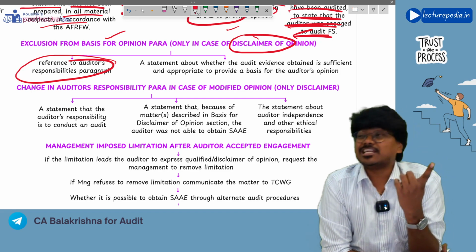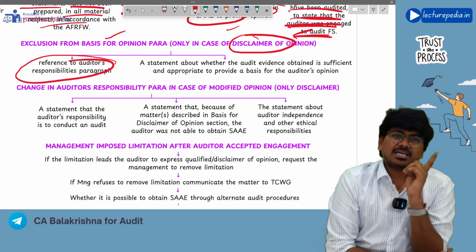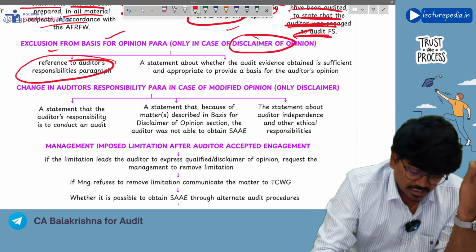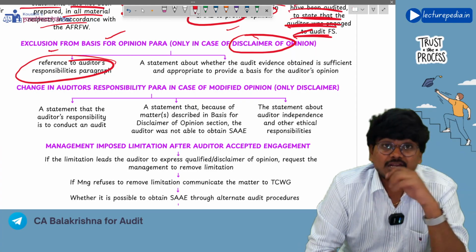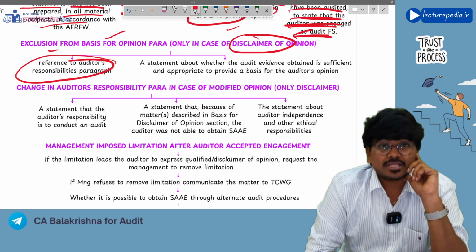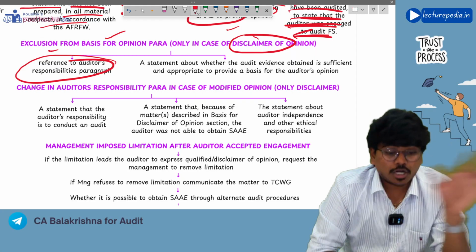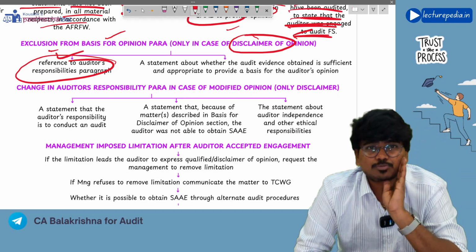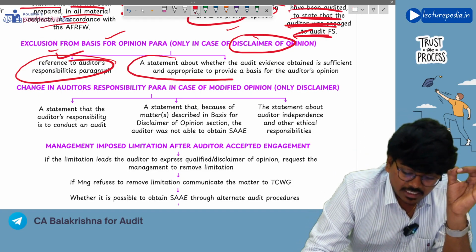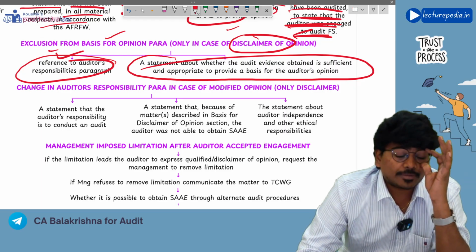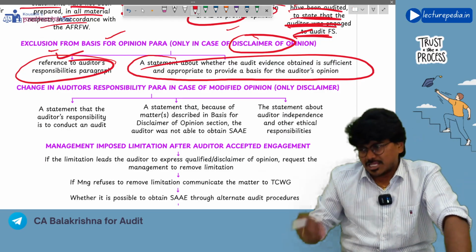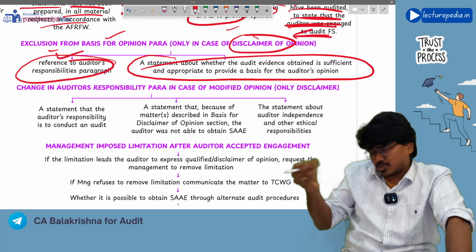I have complied with independence and the ethical requirements. And the final one is this only, reference to the auditor's responsibility paragraph. So if you are giving a disclaimer of opinion, the basis for opinion paragraph should not contain such reference to the auditor's responsibility, and should not contain a statement that you have obtained sufficient appropriate audit evidence, because you are disclaiming opinion, not claiming any opinion.